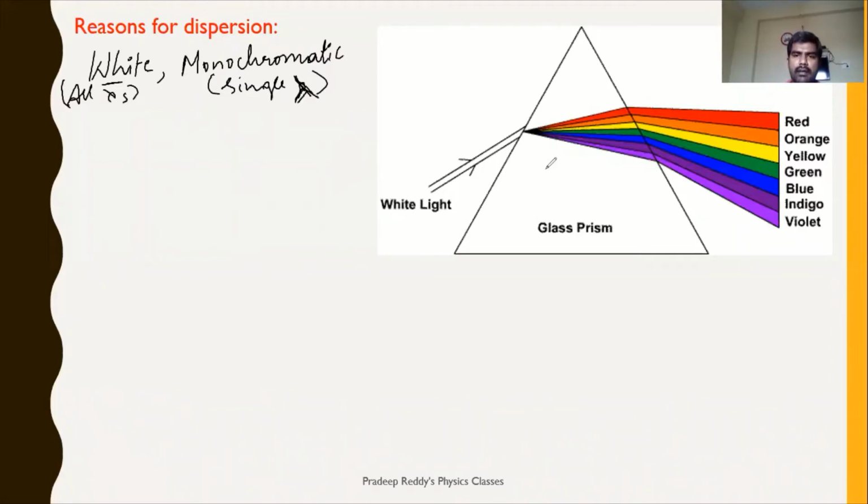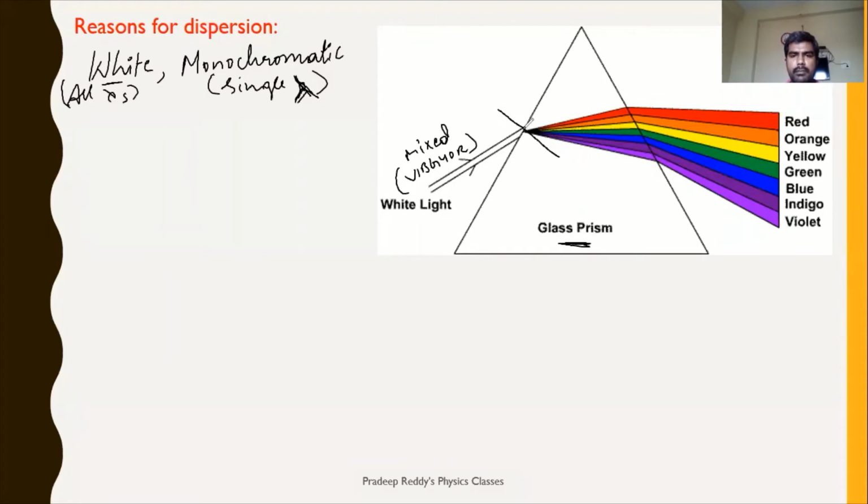Now see, you have a glass prism, right? Now from this glass prism, you have white light. White light is a mixture of all colors, that means V, I, B, G, Y, O, R. All colors are mixed. It is called white light. So when white light is allowed to be incident on the prism, this is the prism, all this white light appears as one beam.